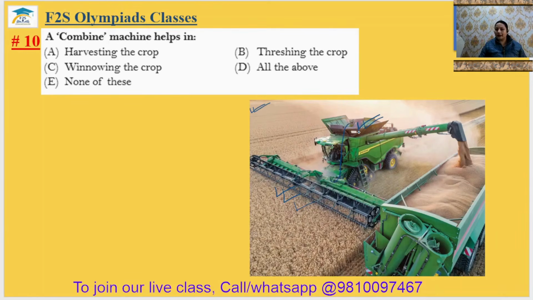Here it is separated from the grain stalk, and after separating from the grain stalk, it is collected in the reservoir or in the basket. So a combine machine helps us in harvesting the crop, threshing the crop and winnowing the crop. It means all of the above. So the 10th answer will be option D.